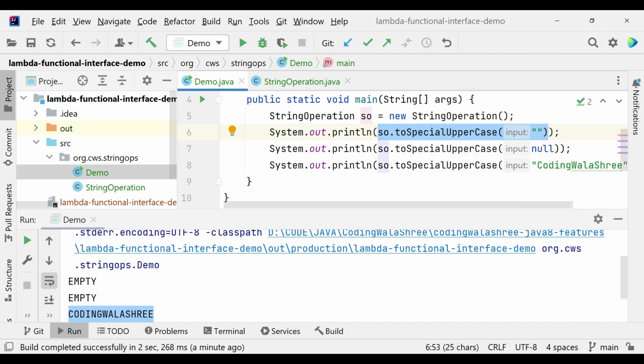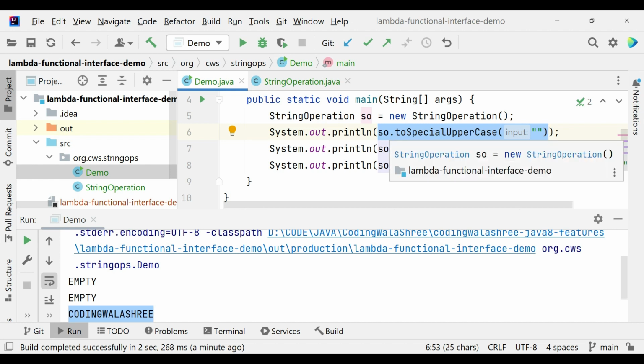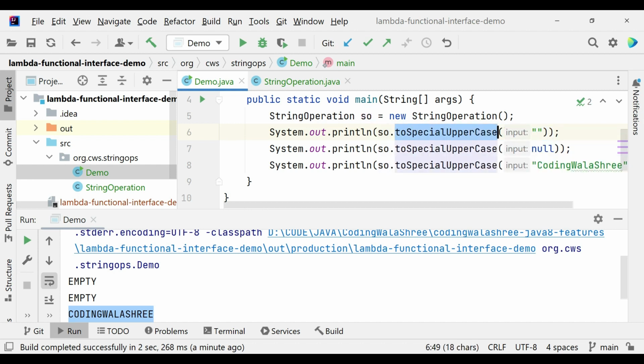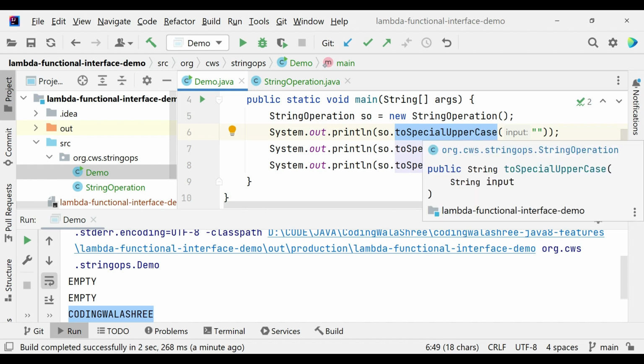So if you think about this carefully, we are thinking in an object oriented way. We are thinking about things, nouns. So StringOperation is a class or object. We are not thinking about the action. The action is more important to me than the other boilerplate code that we have written. So toSpecialUppercase, the action which capitalizes the input string in a special way, is important to me.